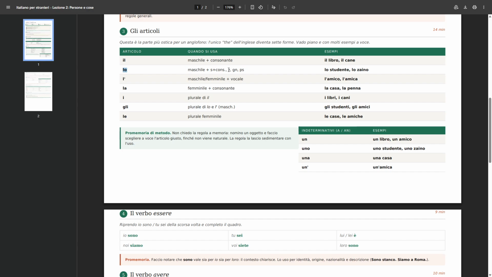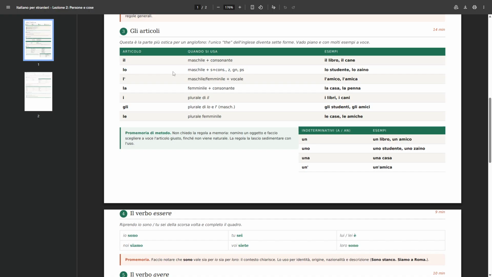And lo is used as well for the nouns that start with Z, and they are always masculine, in this case for lo, GN, and PS. It's not written down here, but actually even PN, X, and Y. There aren't many, that's why it's not written here, but it's important to know.